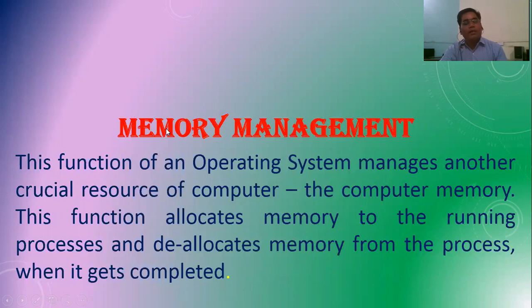Suppose you have opened so many applications at the same time in your computer, then it is the responsibility of operating system that how much memory should be assigned to that particular application. It is the function of operating system.